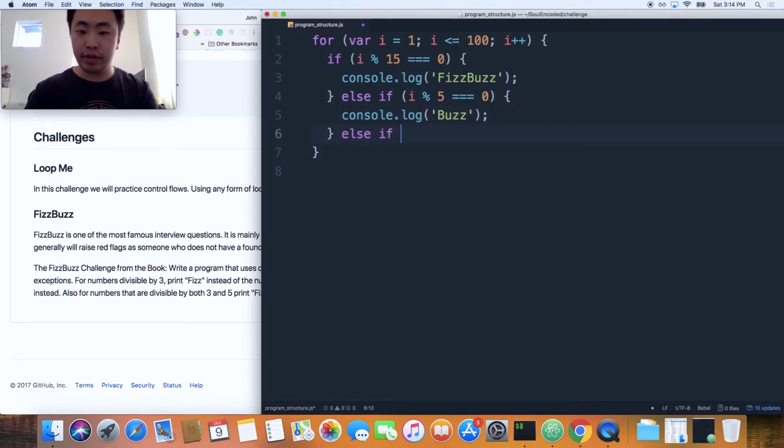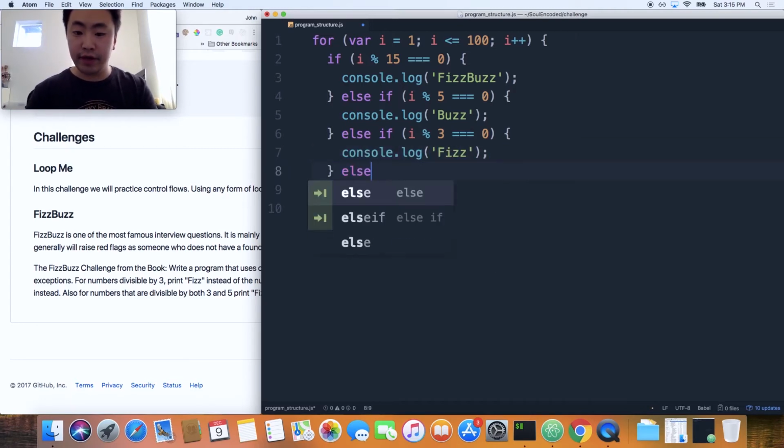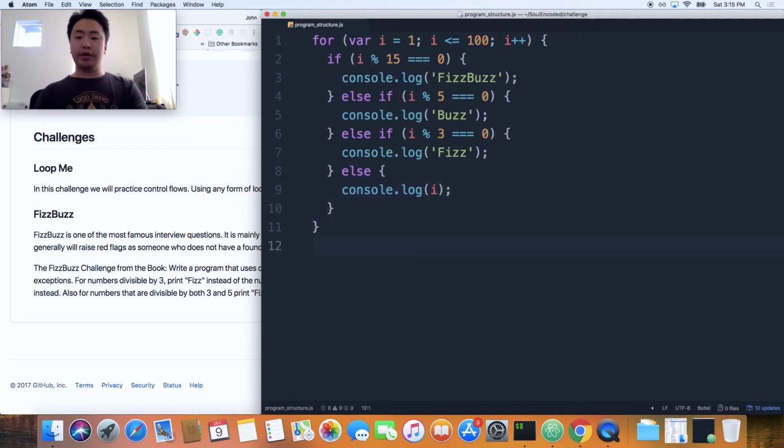And then else if i modulus 3 equals 0, then console log fizz. And finally for else we're just gonna console log whatever the particular number is. And there you go, that's your standard Fizz Buzz.